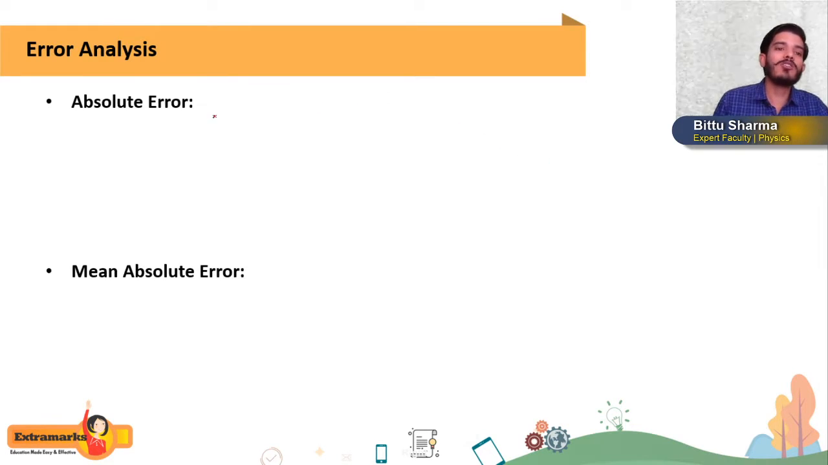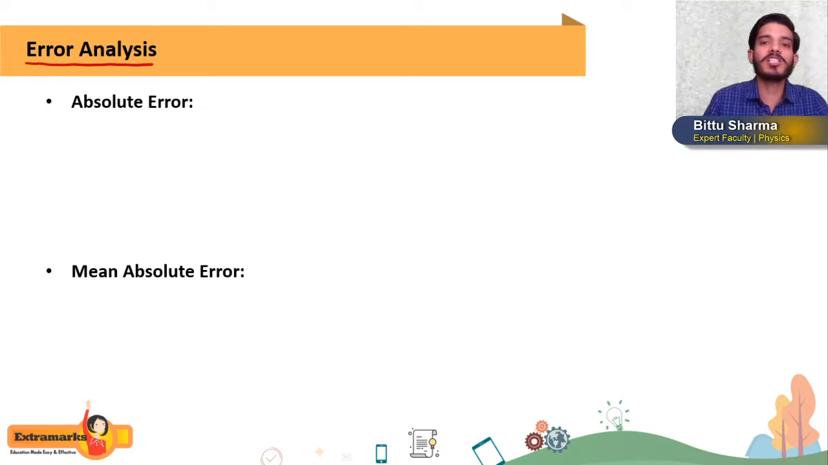Okay students, now the next concept is error analysis. In measurement we have to study two things, and the first one is error analysis. So students, what is error? If we are measuring any quantity by any device, we cannot be 100% sure that whatever length or magnitude we have measured is 100% correct. There is always some error in that, so that error we have to identify.